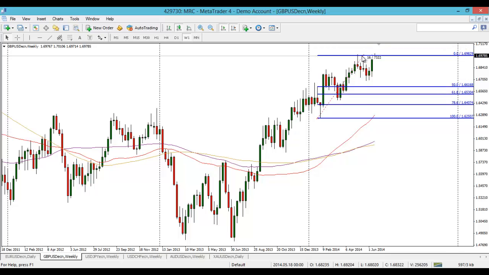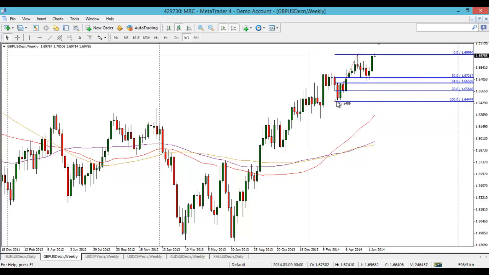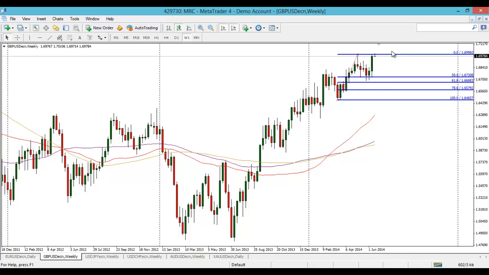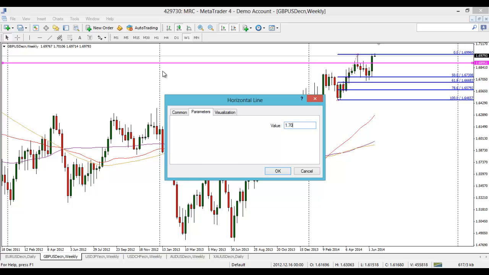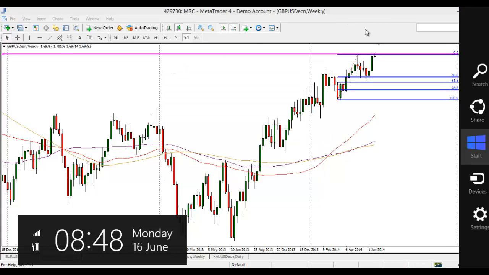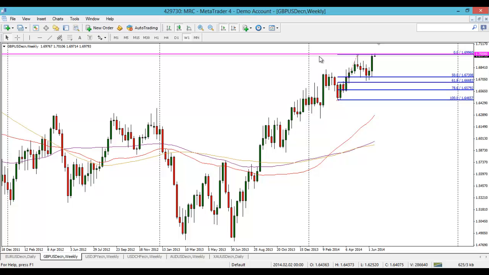retracement, and then we've extended the fib higher and taken this next bounce there, and bam, off that 50% lovely reversal candle. And last week we flew up to the upside, and you can certainly currently see that we're catching some resistance at this 0% line, which comes in at the 1.6996, so we'll call that the 170 handle. Nice round number there. So that's the key resistance in play.